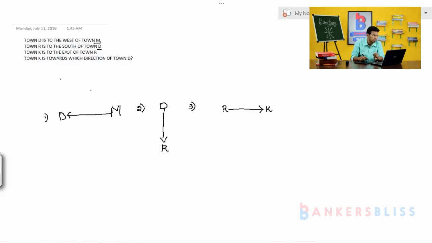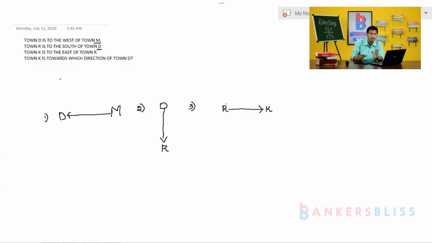Like this: town D is to the west of town M, then second, town R is to the south of town D, and town K is to the east of town R. Simple. You have to draw it first individually. After that, you can make it one combined direction.